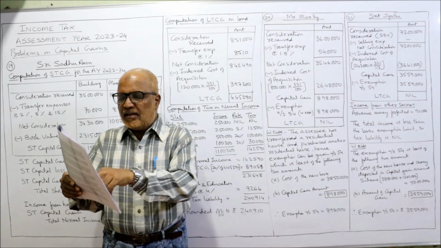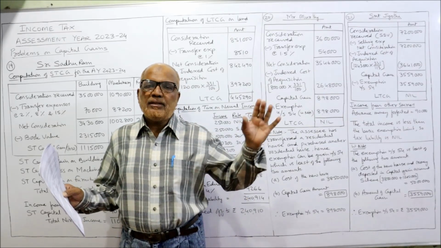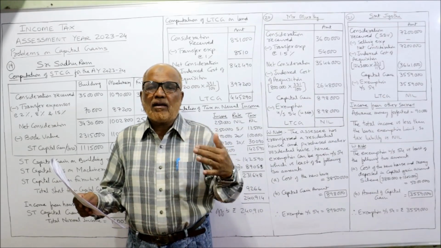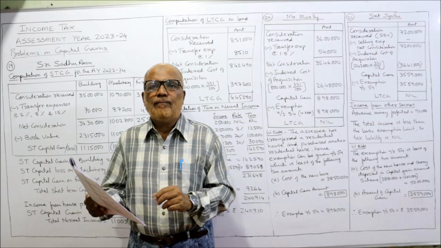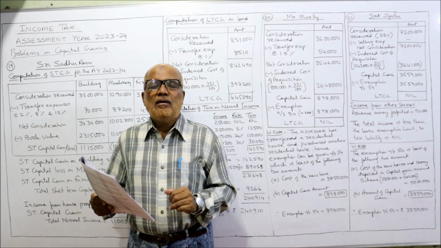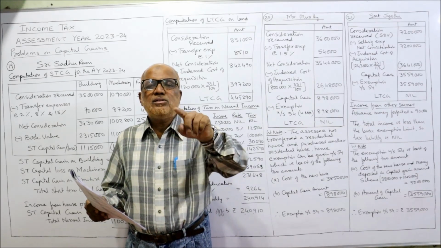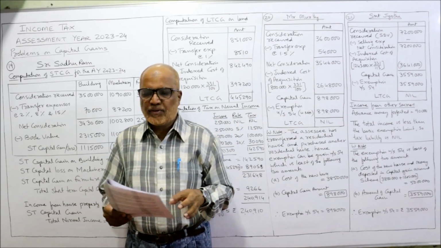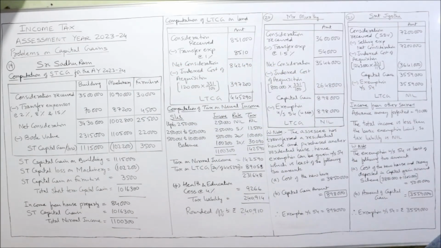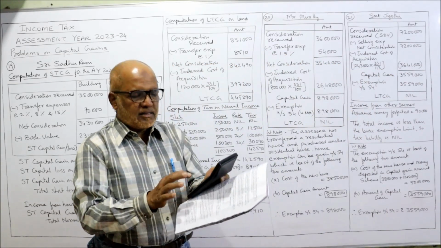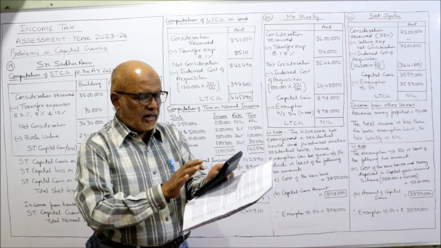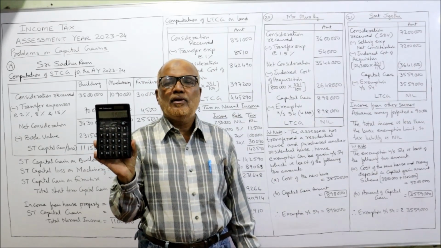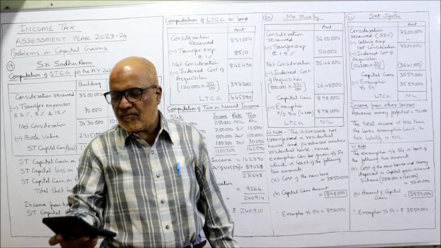consideration received, then we must take the stamp duty value. Here actual sale consideration was 65 lakh only, but the government has fixed the stamp duty value as 72 lakh. So if you calculate 110% of 65 lakh, it is below 72 lakh. That means stamp duty value is more than 110% of consideration received. 65 lakh into 110% comes to 71 lakh 50,000.